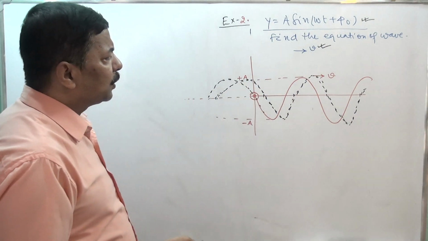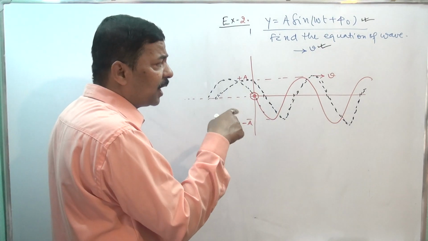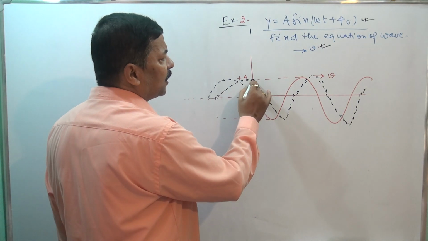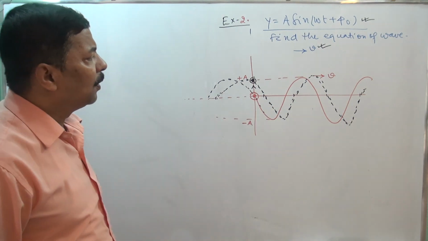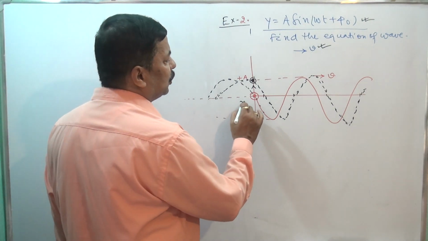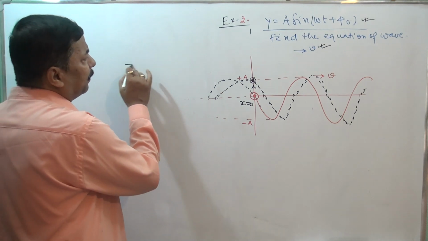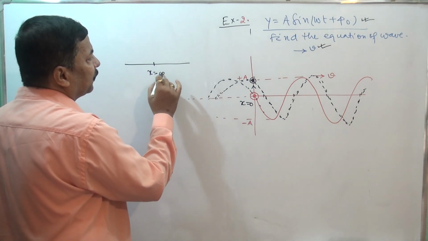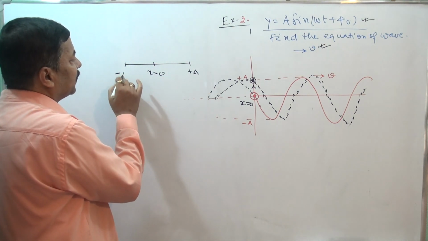now in this situation, after a certain time the particle is here only, but if we assume a situation after some time, then this particle will reach here, and the direction of movement of the particle is from x equals 0 to plus a. So in simple harmonic motion, here x equals 0, here it is plus a, here it is minus a.